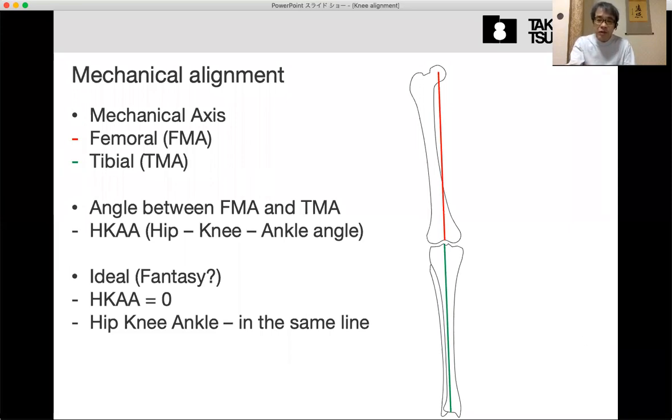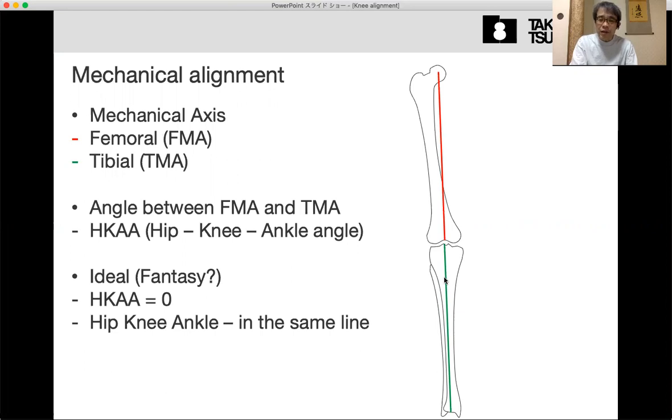But sometimes the red line and the green line do not come together at the knee. In most patients, the red line, the femoral mechanical axis, comes more medially than the green line, the tibial mechanical axis.